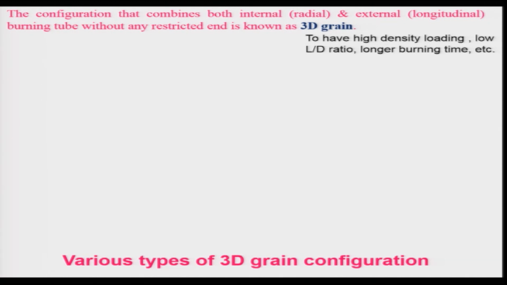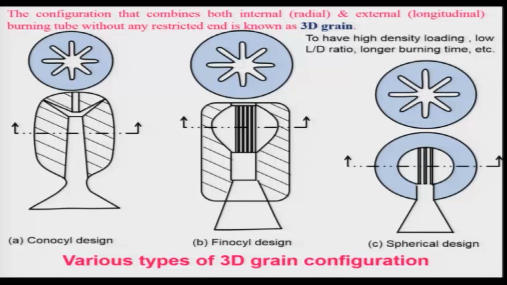All this can be achieved by the 3D propellant grain as compared to the 2D propellant grain. So, it is really very important to learn about this. However, this requires specialized knowledge and also experience to use it. So, we will be discussing 3 of them.